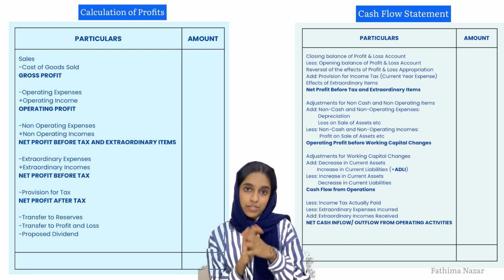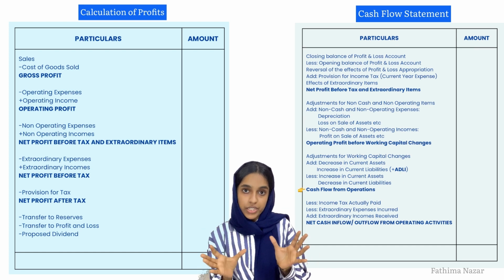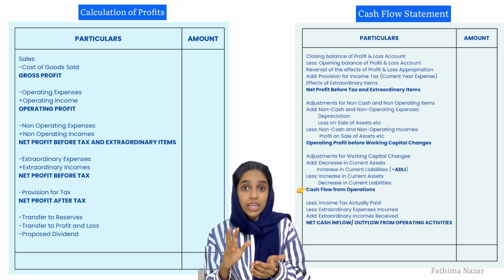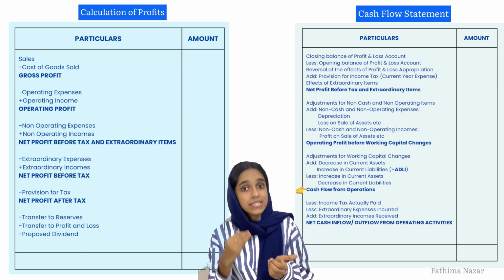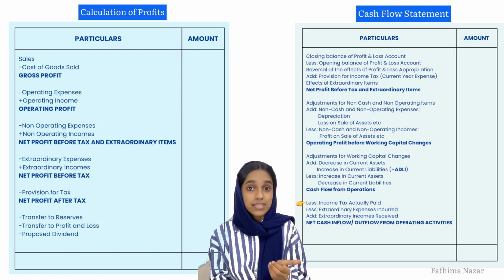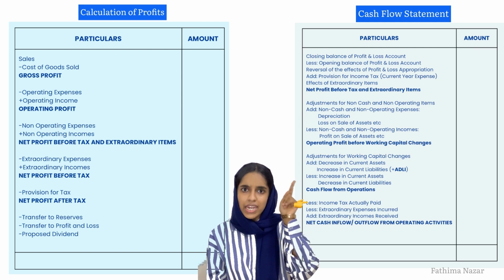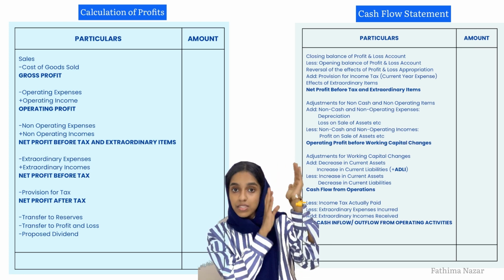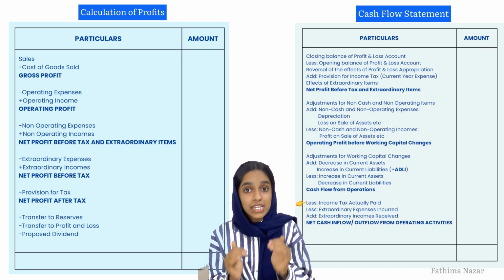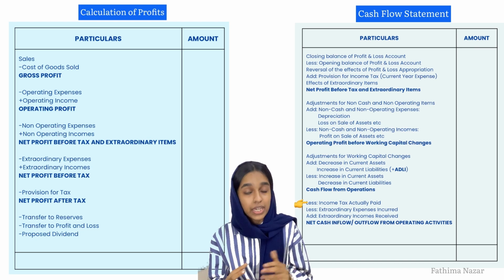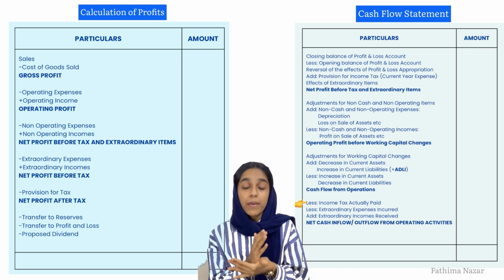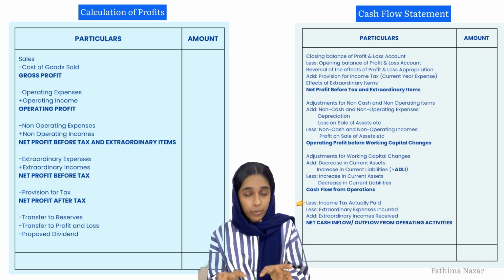Now we have this figure called cash flow from operations, but that's not it. If we have actually paid some tax, for example income tax, now we have to reduce this. Now you might be confused, we had a tax in the beginning. That is provision for tax. This is the actual tax that we have paid. This has to be reduced from the amount that we have come up with.